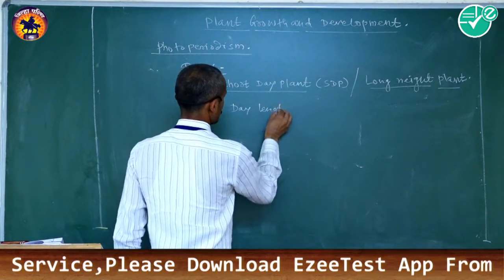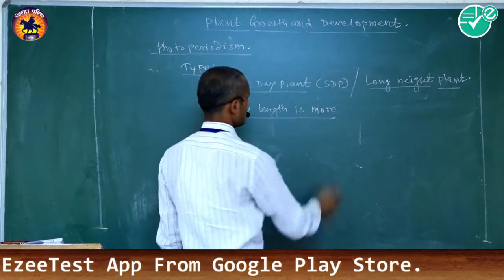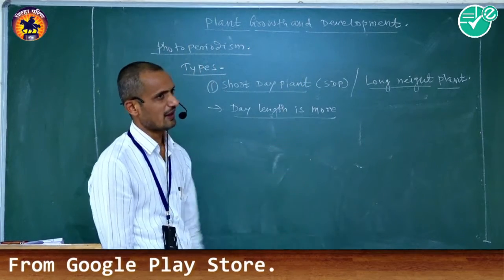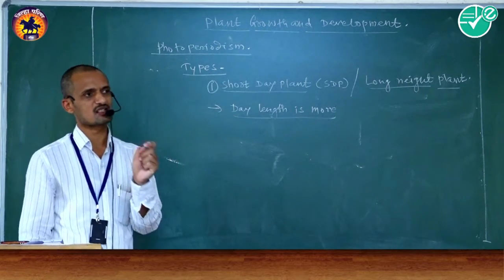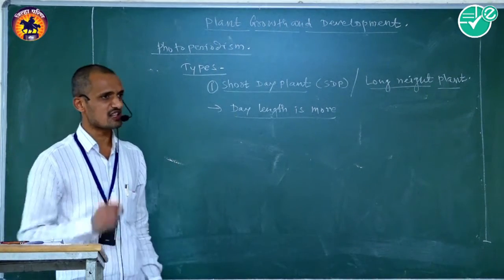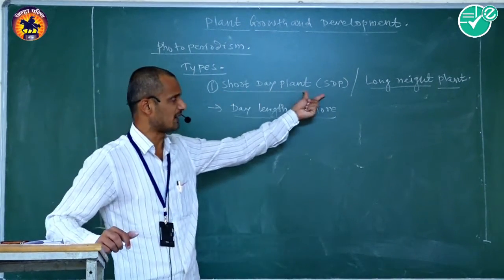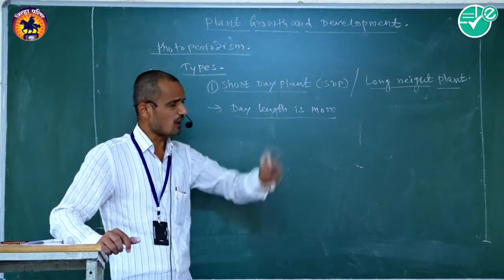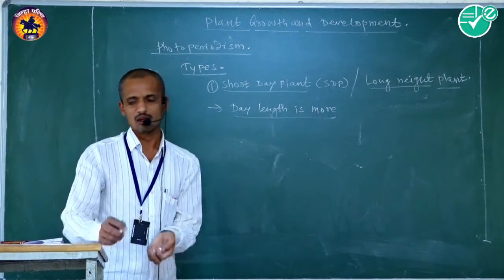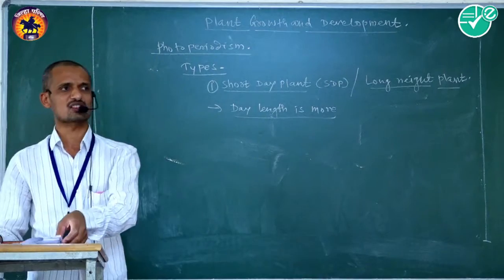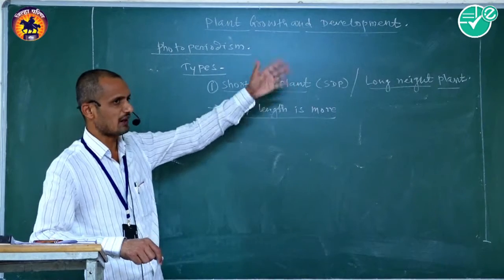Day length is more than the night length. The duration of day length, that is photoperiod, is maximum for initiation of flowers and is needful during these short day plants. So it is called a long night plant, because a maximum day length is needful for initiation of flowers; that is called short day plants.